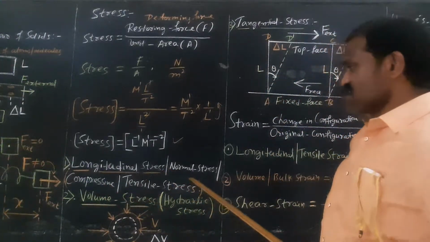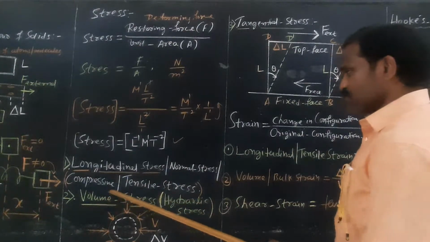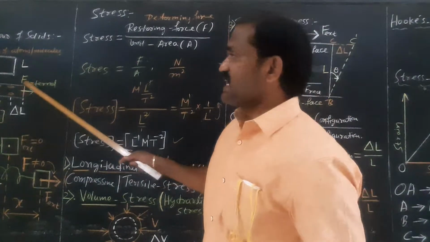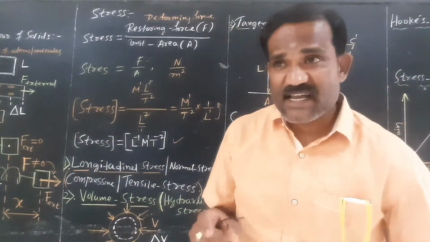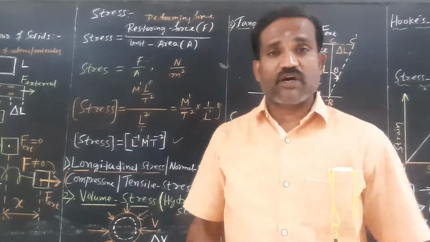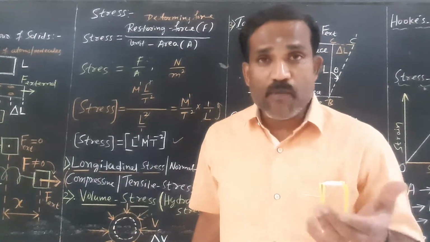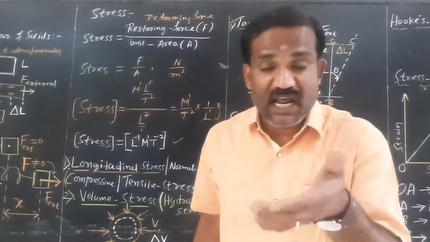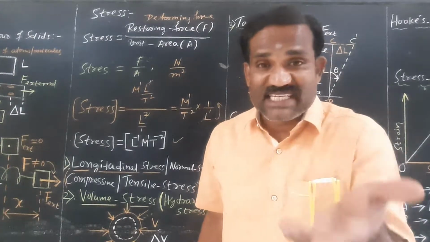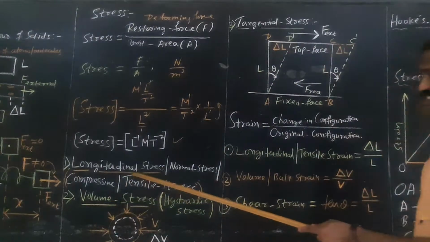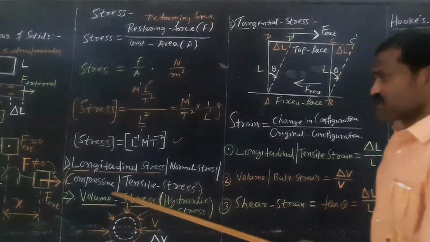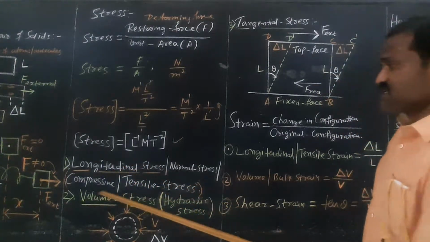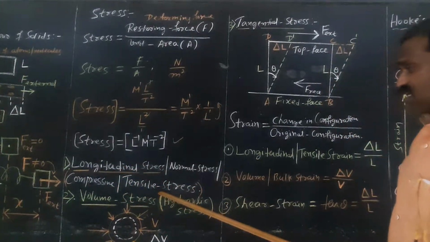Tensile stress, longitudinal stress, normal stress, compressive stress, they all are one and the same. There is an increase in the length. The stress which acts along its length is what is called a tensile stress. How much of the restoring force offered by the material per unit area along its length is what is called tensile stress or longitudinal stress.